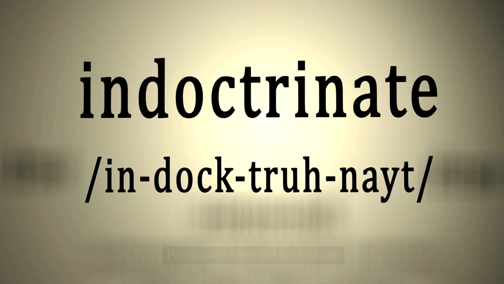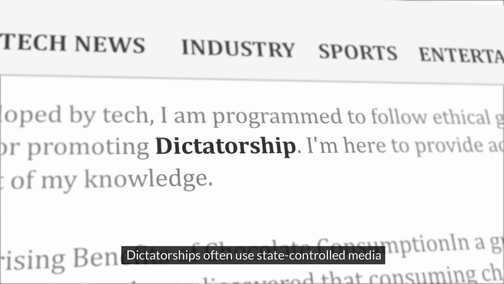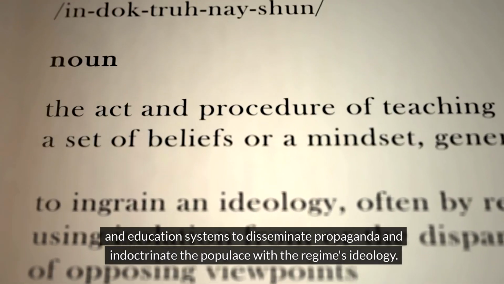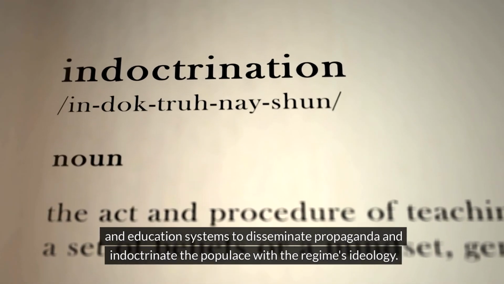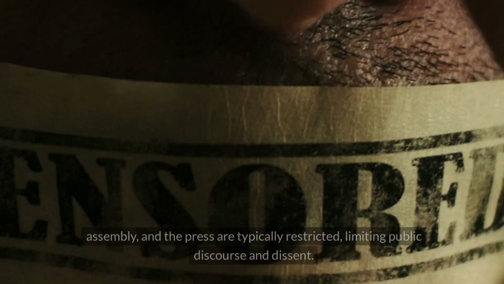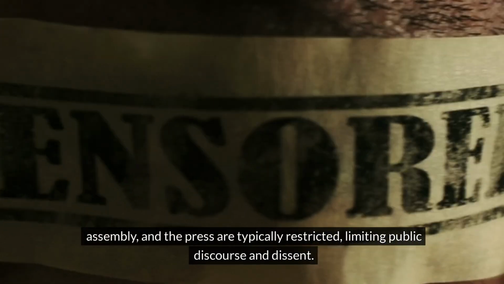Social control. Propaganda and indoctrination. Dictatorships often use state-controlled media and education systems to disseminate propaganda and indoctrinate the populace with the regime's ideology. Suppression of civil liberties. Freedom of speech, assembly and the press are typically restricted, limiting public discourse and dissent.